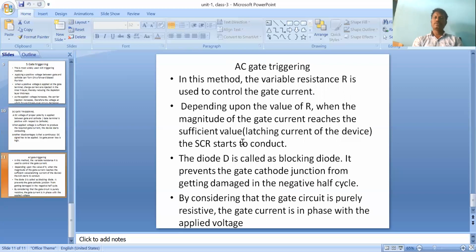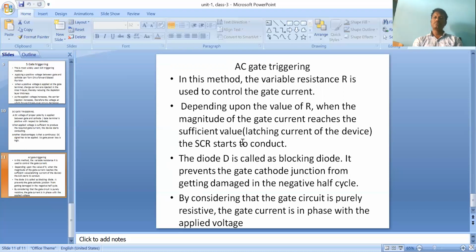Let us discuss AC gate triggering. AC means alternating current, with a positive half cycle and a negative half cycle, and that supply is given through the gate, so the SCR goes into the on state. During the positive half cycle the SCR is automatically in the on state. What about the negative half cycle? During the negative half cycle, the negative voltage is automatically blocked. How is it blocked? A diode should be connected to the AC gate terminal.